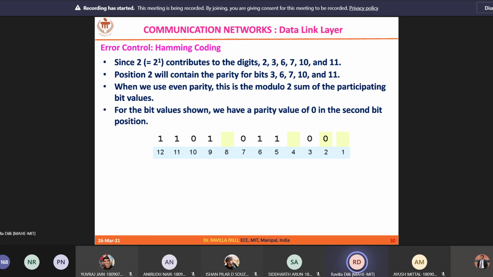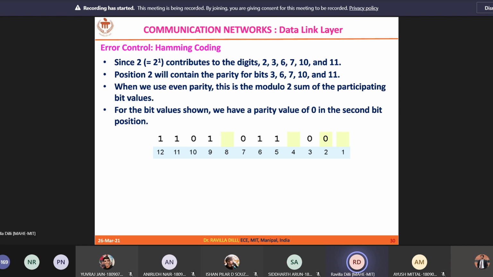So you perform the XOR operation of all these values: 0, 1, 0, 1, 1. So r naught is 1. That is what I got.